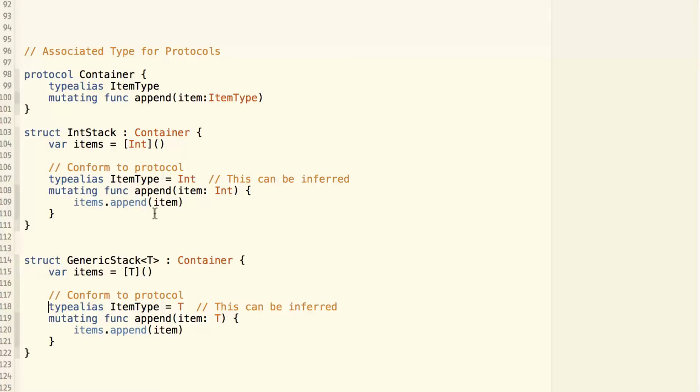Note that the typealias can be inferred by the compiler, because the compiler will see that the append function is taking an integer as parameter. So if we remove this line of the typealias, the code still compiles, and the resulting binary is exactly the same. Similarly, if we remove this line, again, the code still compiles. And ItemType is inferred to be the type of T. So that's all about how generics work.